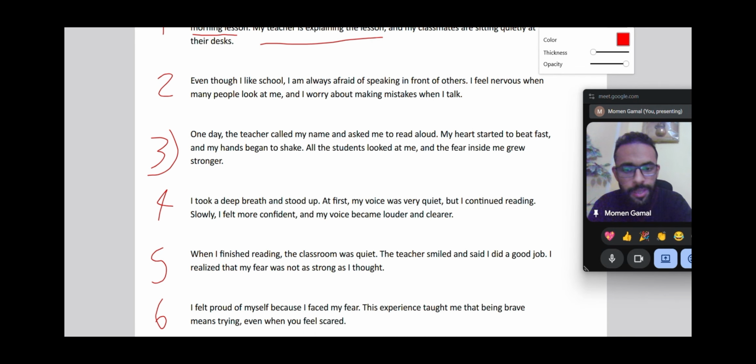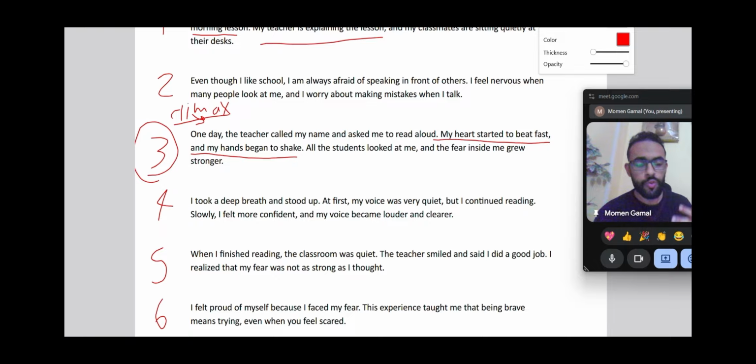In paragraph number 3, here is the climax. "One day, teacher called my name and asked me to read aloud. My heart started to beat fast." This is the most exciting moment in the story. "My heart started to beat fast, and my hands began to shake. All the students looked at me, and fear inside me grew stronger." This is the climax.